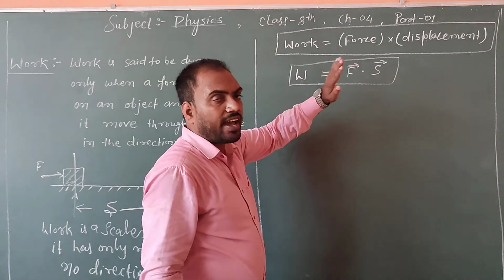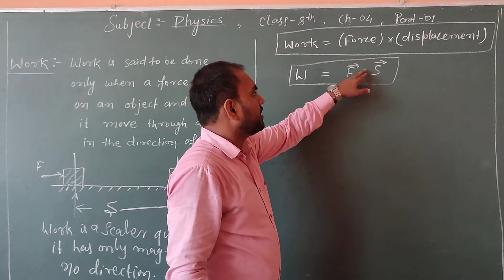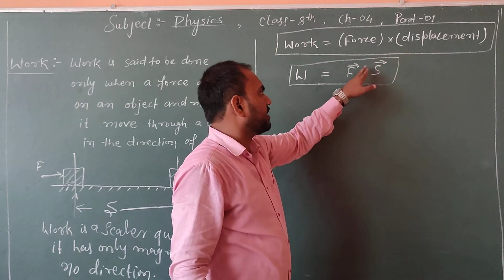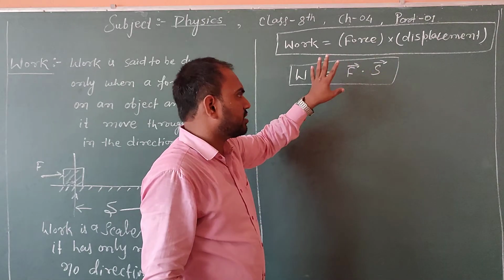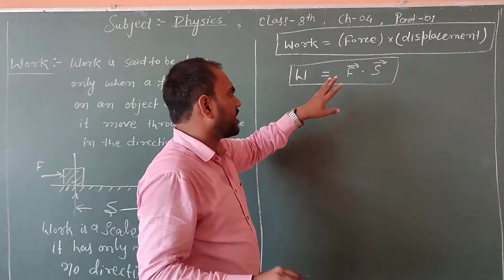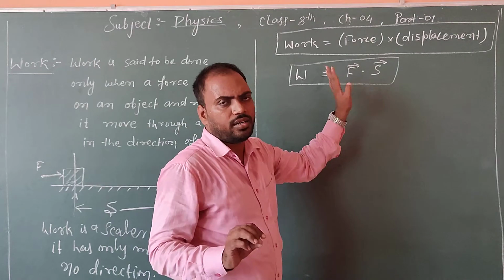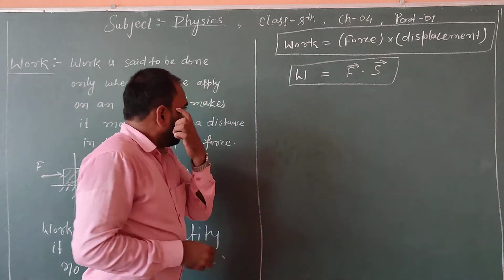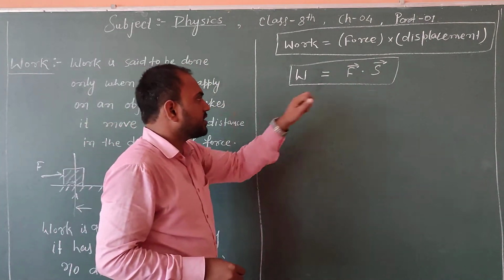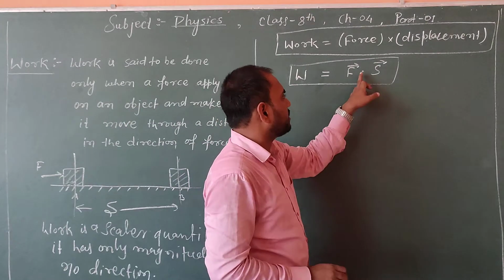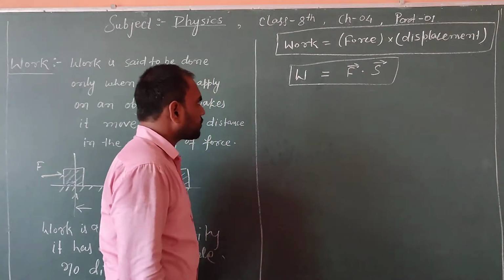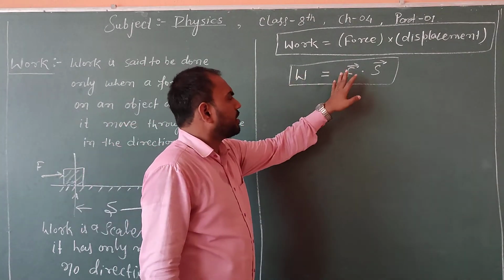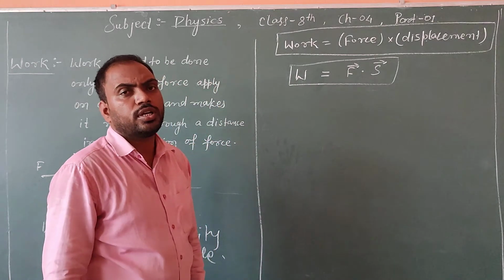It will help you in higher classes to understand the difference. For now, understand this as a product. So work has a formula of force into displacement.